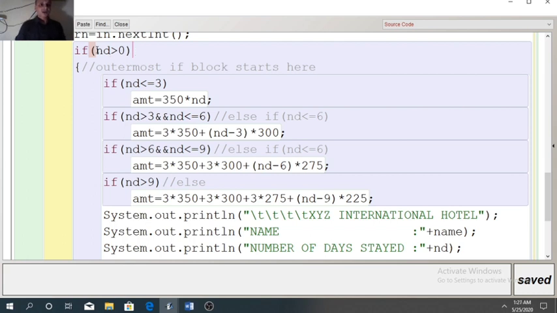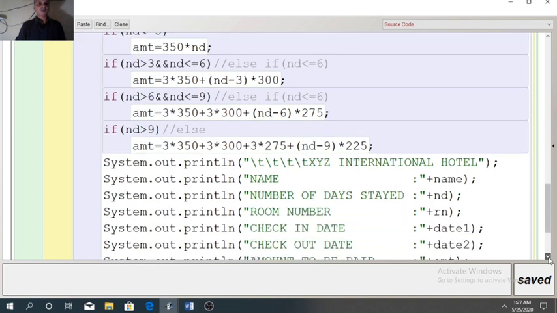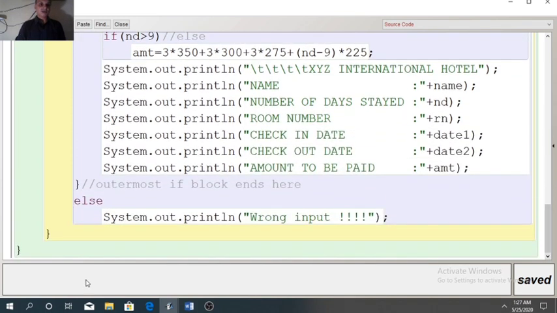So if number of days is positive, that is more than 0, only then it will go inside the body of if. Suppose anybody enters 0 or a negative value for nd, then it will not go to the block, it will directly go to the else part. In the else part we will simply display a message: wrong input.